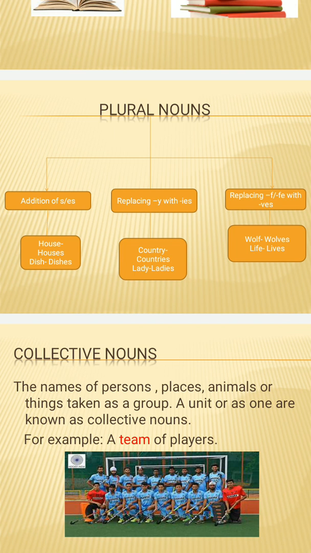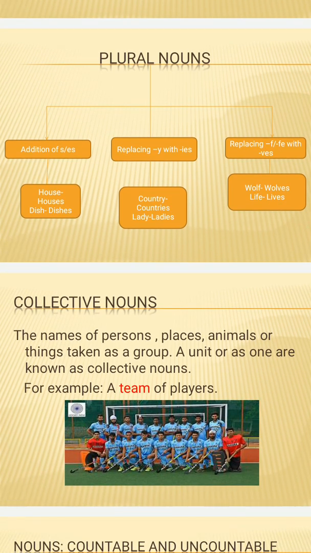As we have learnt, there are some words that end with y. There are some words that end with the alphabet f, or that end with the alphabets f and e. So when there is f or fe at the end of any word, you need to replace that f or fe with ves. For example, wolf. Wolf ends with f, so we will remove f and write ves at the end of wolf. Okay, it will become wolves.